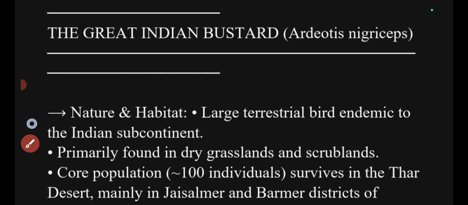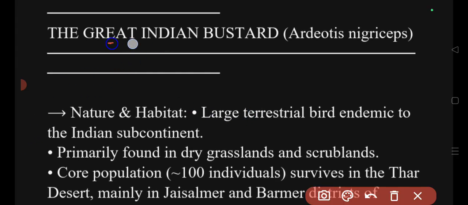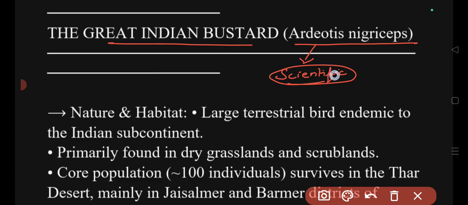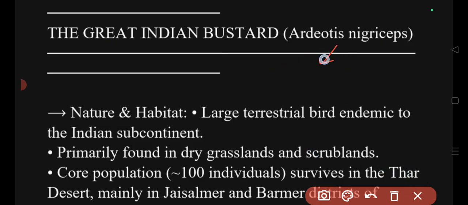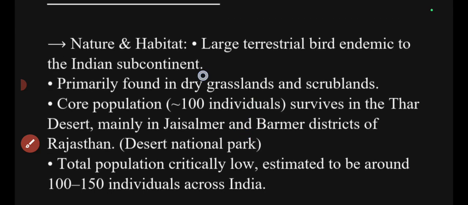So let's see the first piece in news that was there. That is the Great Indian Bustard, which is also called Ardeotis nigriceps. Basically, UPSC will most of the time not focus on the scientific names. You don't need to remember them. If you have a background, you can remember them. However, if you don't, don't try to memorize these kinds of scientific names. It is highly unlikely for UPSC to focus on scientific names. You just need to remember the Great Indian Bustard, the usual name.